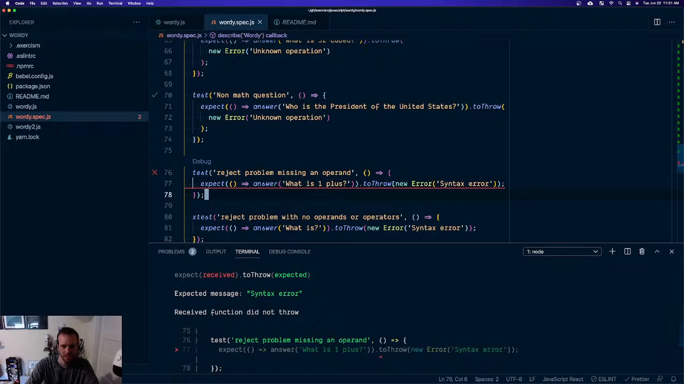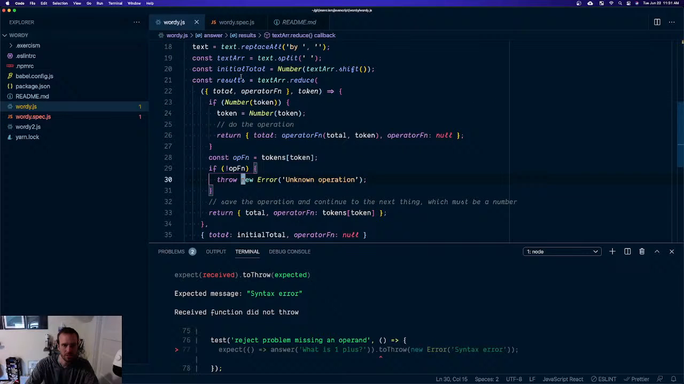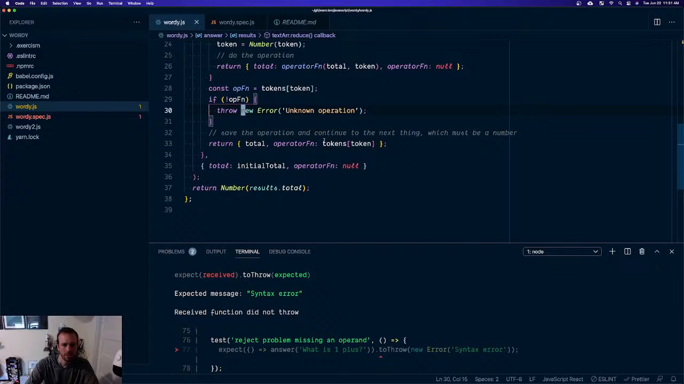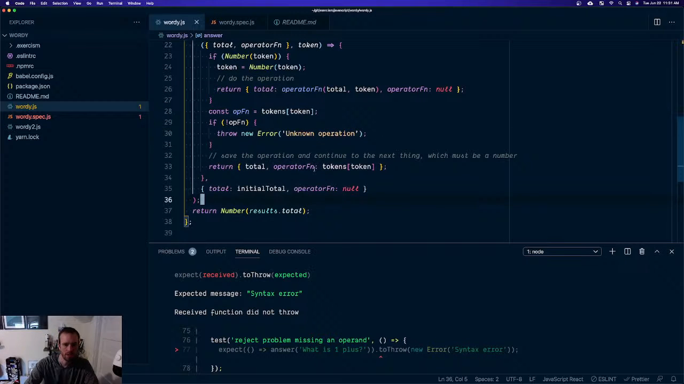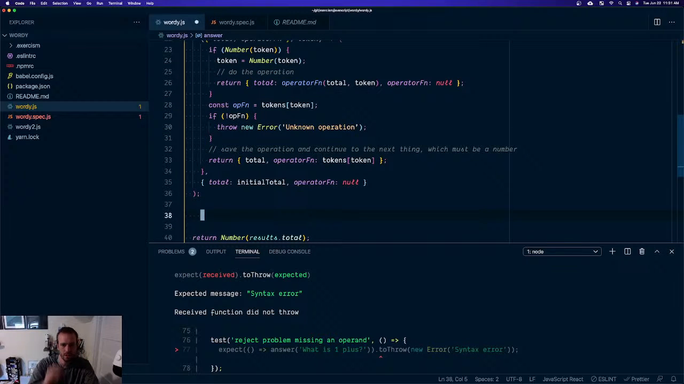What are we returning here? Expected another error. Okay, so if we're done and there's still an operator, i.e. we didn't hit this last, dangling operator.